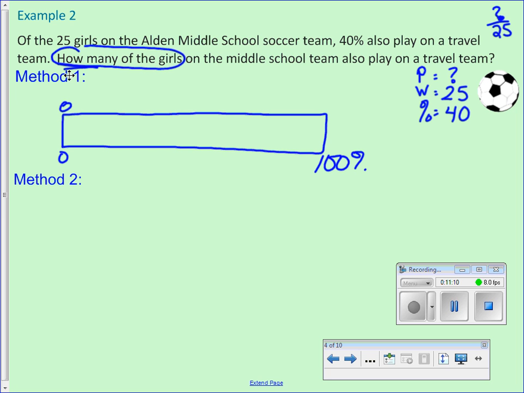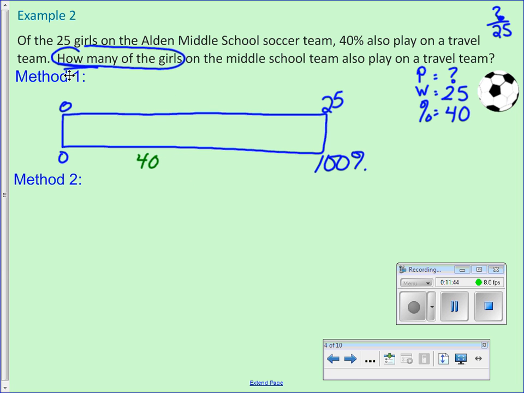So let's fill in what we know. My 25 is my whole. So my whole goes on the end. So this whole bar represents the full 25 girls on the team. Now the next piece of information we have is 40%. So is that going to go on the top? That doesn't even make sense on the top. It's too big. So I'm going to put it down here because it's a little bit less than half.